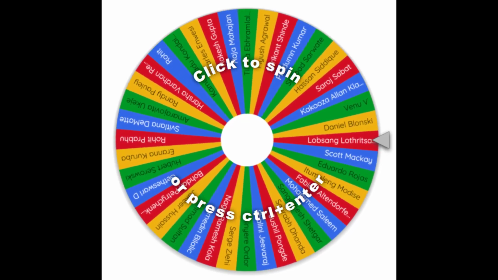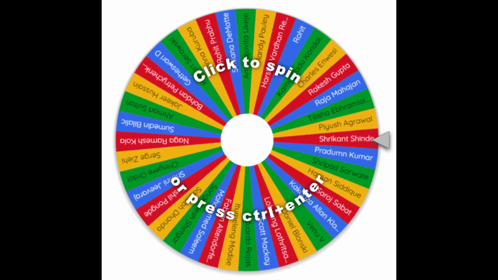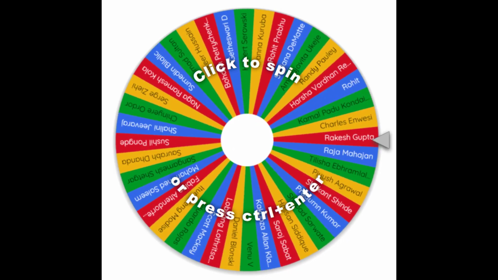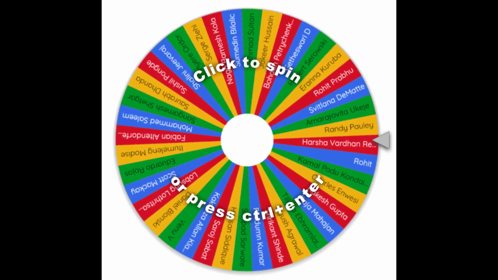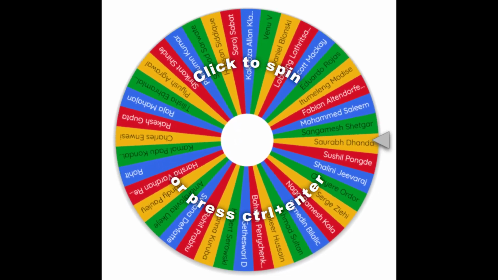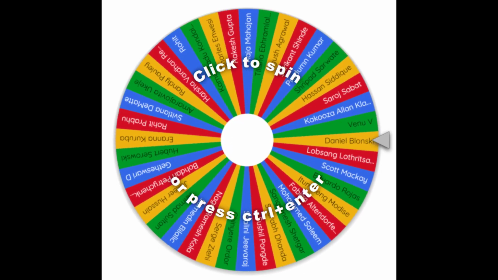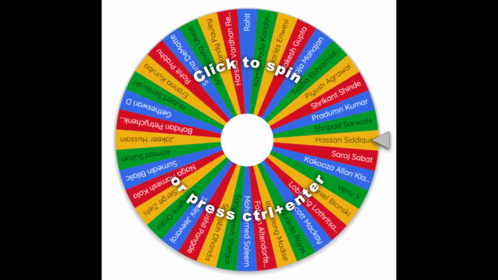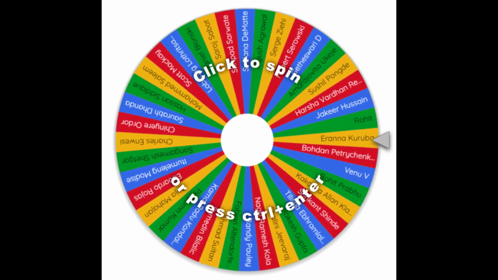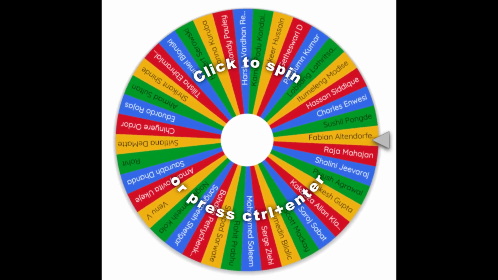Alright, so here is the Wheel of Names with all of you guys' names on it. And I'm going to shuffle the names 7 times before I actually spin the wheel. I know this is random with random on top of it, but I just want to make sure that everything is fair. So off to the side of the screen, I'm going to press a shuffle button, and you should see the names being shuffled on the wheel, and I'll do that 7 times. 1 time, twice, 3, 4, 5, 6, and 7.